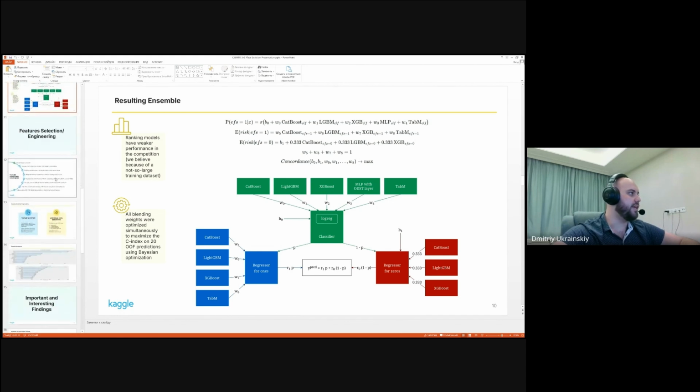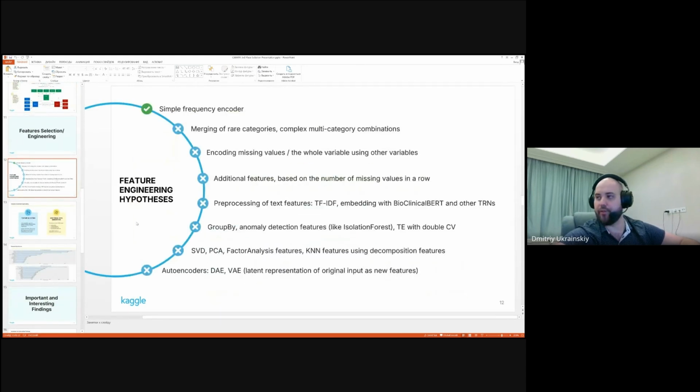Regarding the feature selection and engineering stage, we tried a lot of things, but almost nothing worked. The only method that improved our score was to calculate counters, a simple frequency encoder. We also tried merging categories, making multi-category combinations, encoding missing values, encoding a variable by other variables, making features based on the number of missing values in a row to catch some rare or outlier data pattern, text features, group-by features, and anomaly detection features like isolation forest.